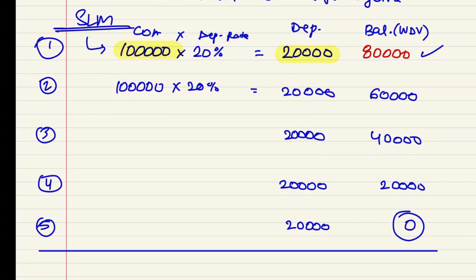This was your straight line method. But now we are learning another method, that is reducing balance method. This is also called written down value method, WDV method.